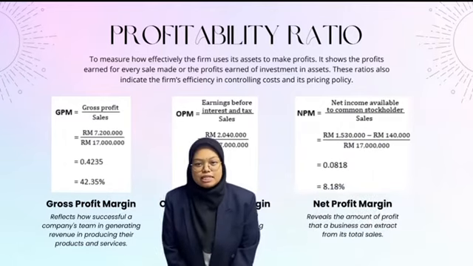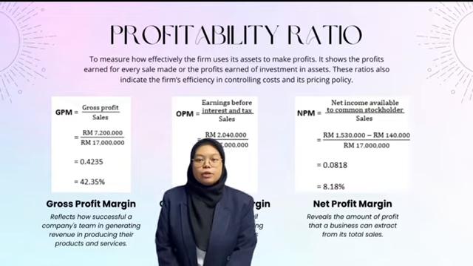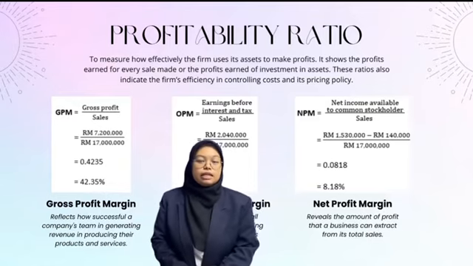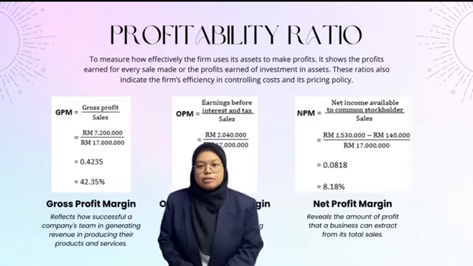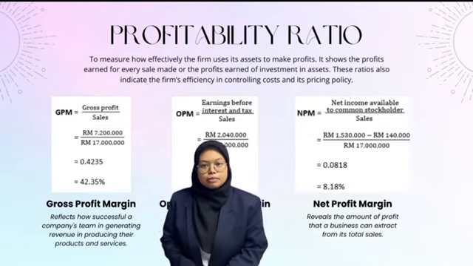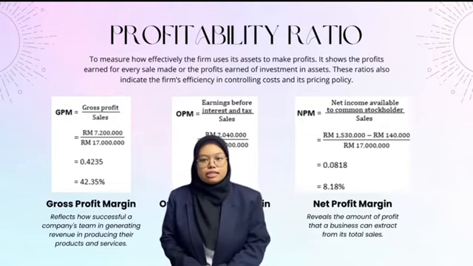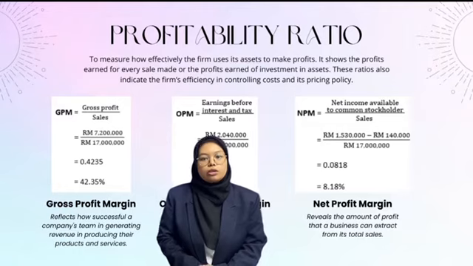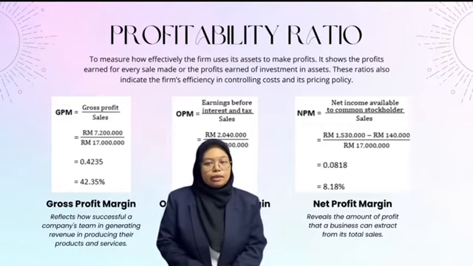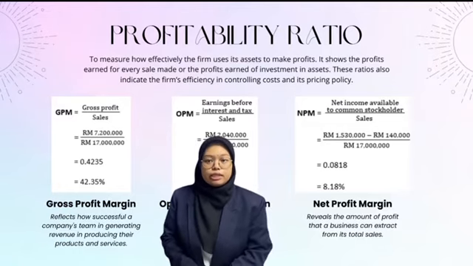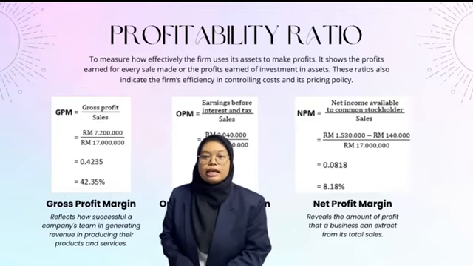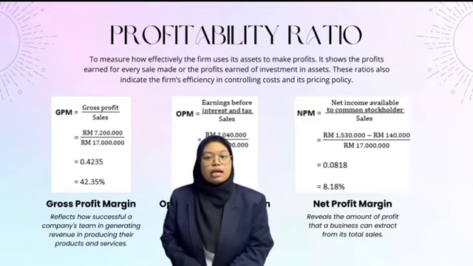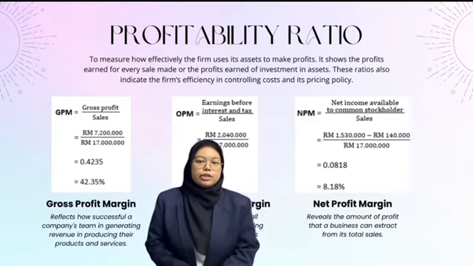Thirdly, net profit margin. NPM is the percentage of revenue left after all expenses have been deducted from sales. The measurement reveals the amount of profit that a business can extract from its total sales. Net income available to common stockholder divided by sales equal to 8.18%, which is same with the industry average percentage. Hikmat Bati Berhad can increase their NPM by increasing revenues.